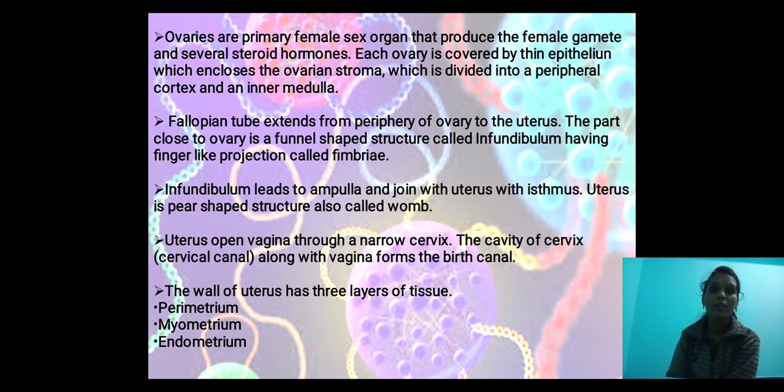The uterus is a pear-shaped structure also called the womb, the mother's womb. The uterus opens into the vagina through a narrow cervix. The cavity of the cervix or cervical canal along with the vagina forms the birth canal. The wall of the uterus has three layers of tissue: perimetrium, myometrium and endometrium. These are the three layers present in the uterus.